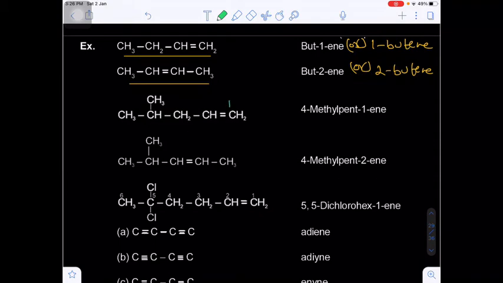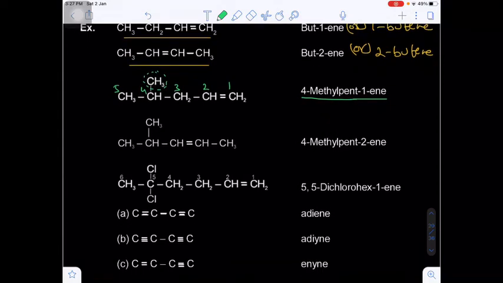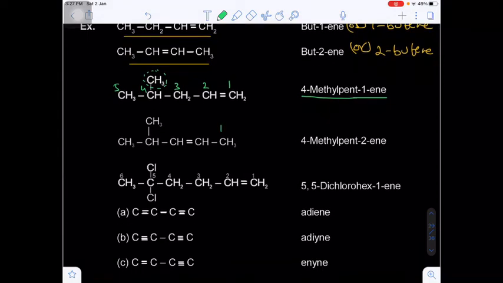The double bond will get first preference. 1, 2, 3, 4, 5. On the fourth position there is a methyl group, so that's why 4-methyl. Total 5 carbons, pent, and the double bond will be in between 1, 2, that's why 4-methylpent-1-ene or 1-pentene. Now come to the next one, 1, 2, 3. Suppose you give the numbering from left to right, 1, 2, 3. Are you getting my point? Now here the first preference will go to the double bond.